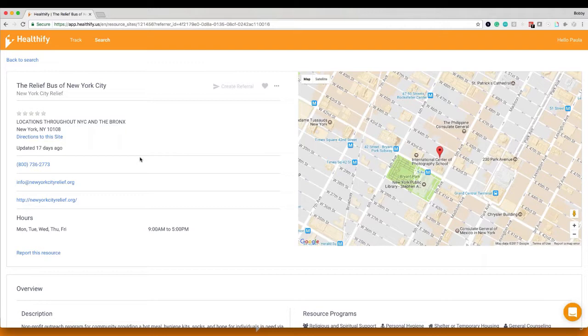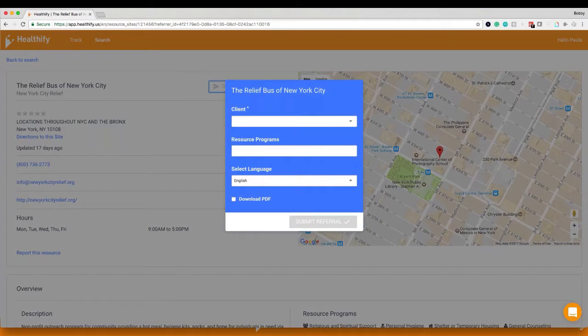This is a great way to keep track of all of the conversations you're having, all of the referrals you're making inside of Healthify. So up here, we see this button that says Create a Referral. That does exactly what it says it does. So we're going to click on that, and then this pop-up comes up right here.